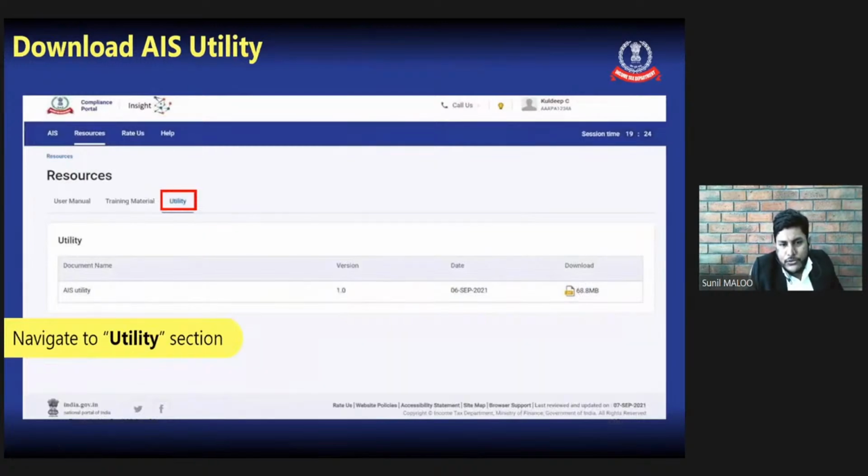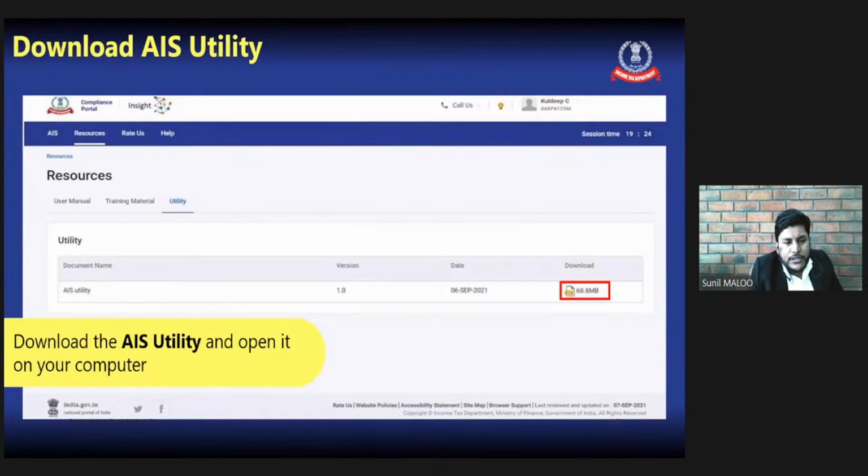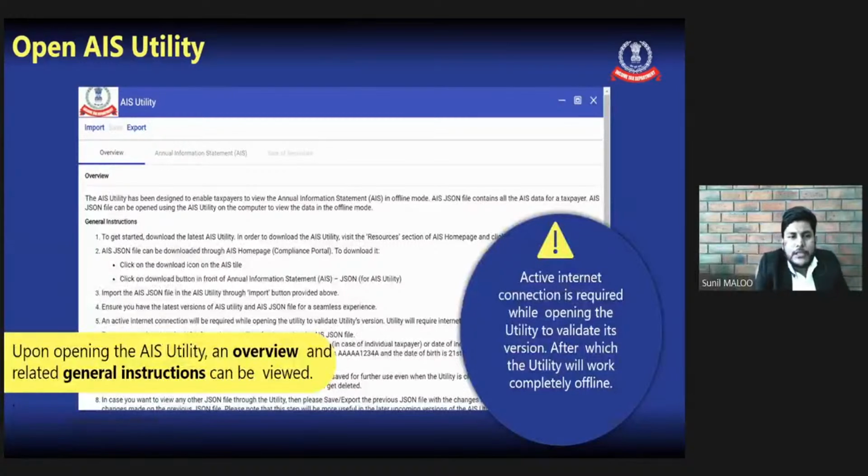Once we download the AIS utility, open it on your computer. Once we open this utility, this will appear something like this. And for initial installing of the utility, we will need the active internet connection. After that, we will not need the active internet connection, as it will be completely offline. Only for the installation time, we need the active internet connection. The utility which is downloaded will appear something like this.